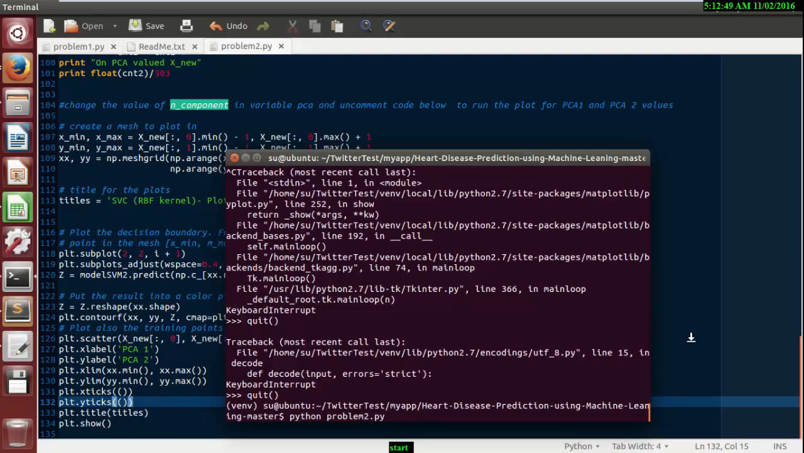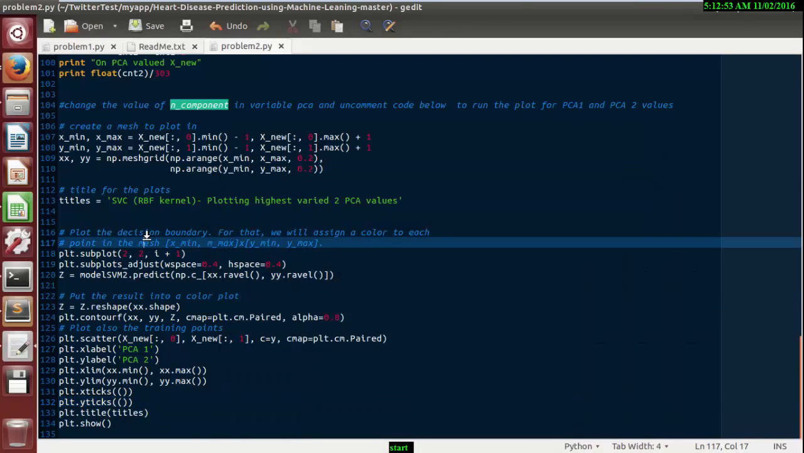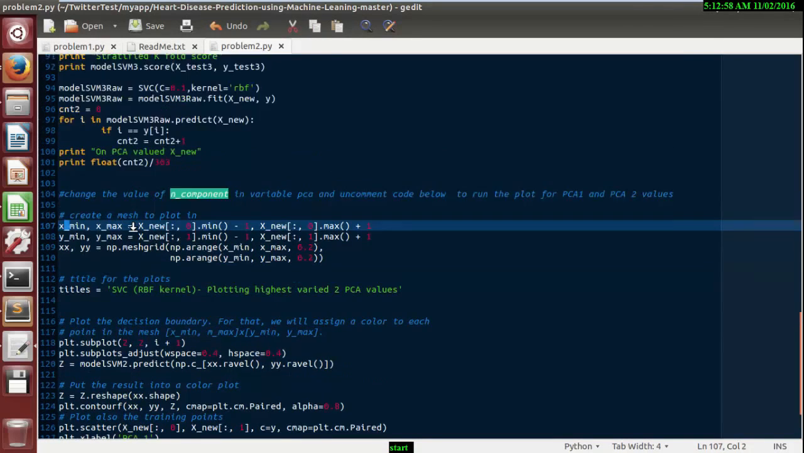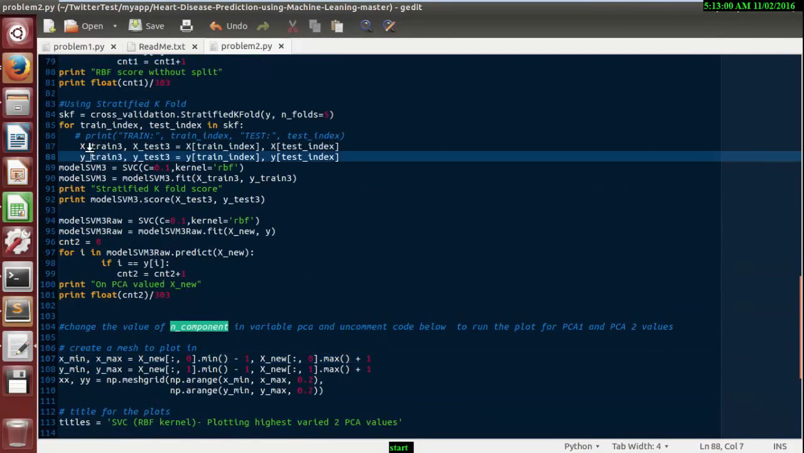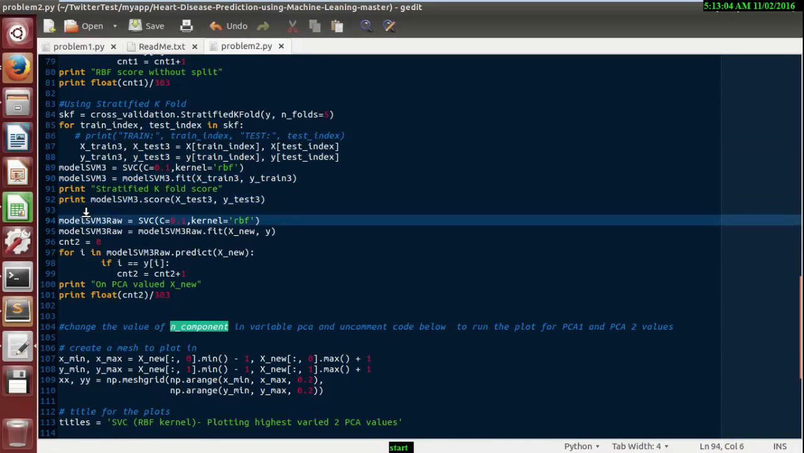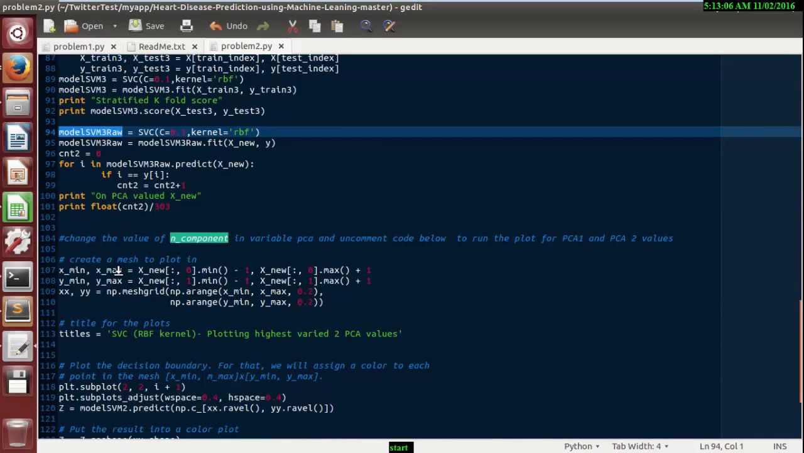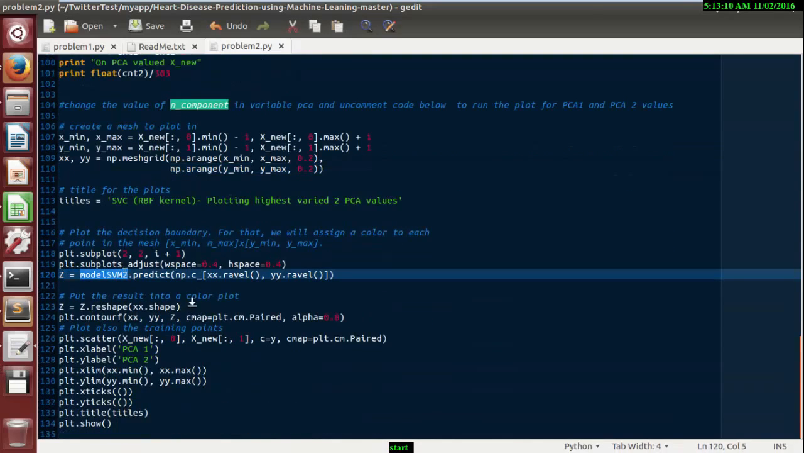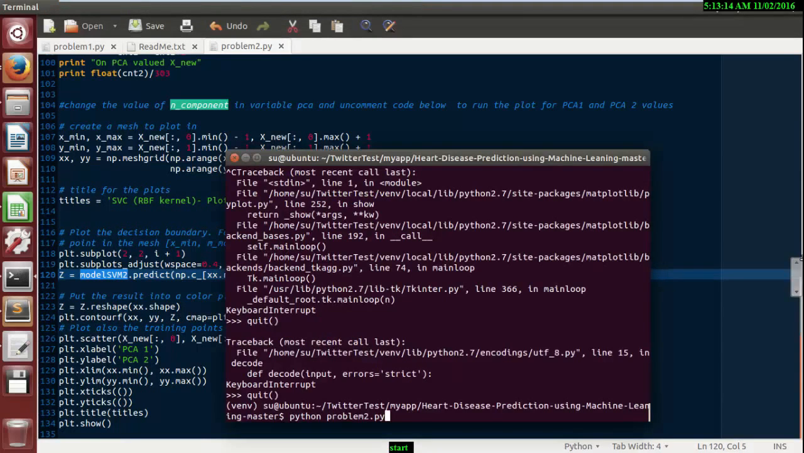First let me show you the minimum mesh plot with x train, y train and the SVM model. Reshape, plot contour. So okay, here we go.